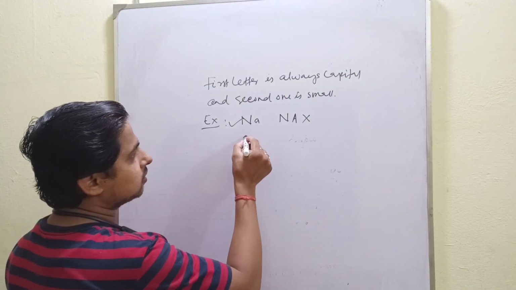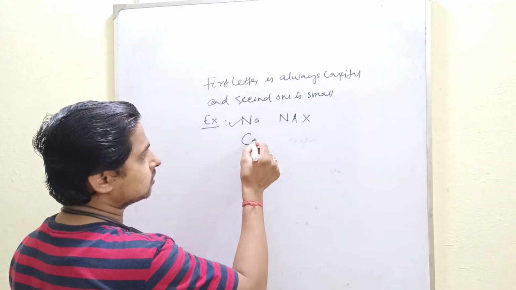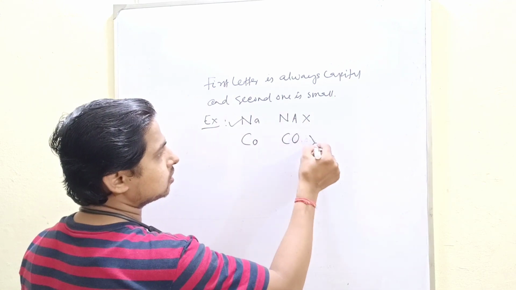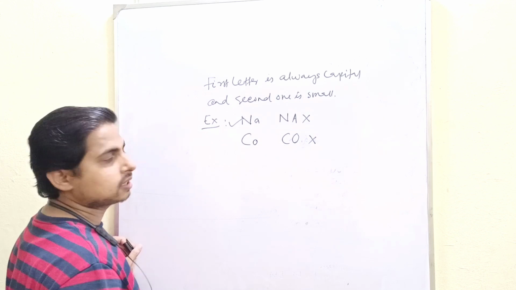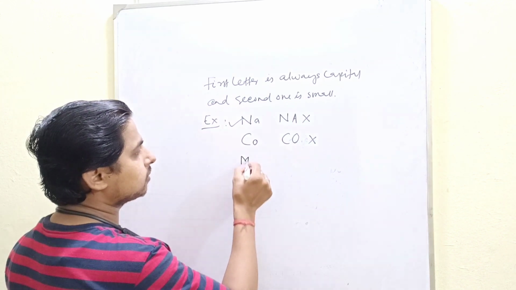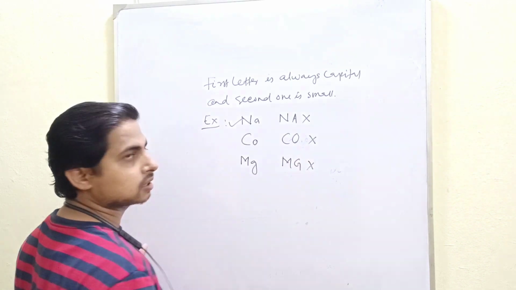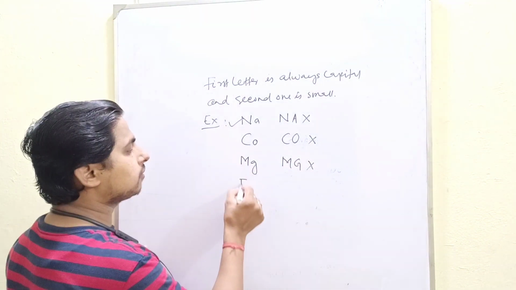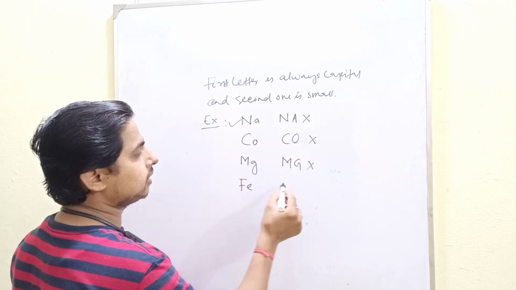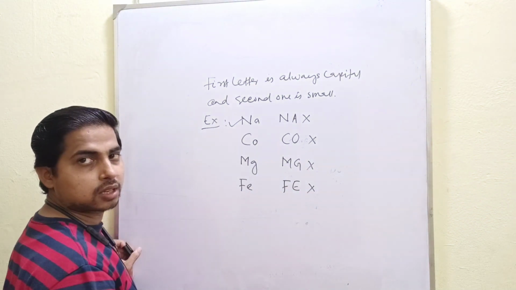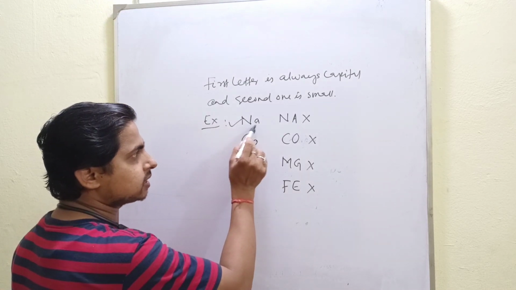Symbol of cobalt, Co, not CO, right? Symbol of magnesium, Mg, not MG. Okay. Symbol of iron, Fe, not FE. Okay. First letter capital, then small.